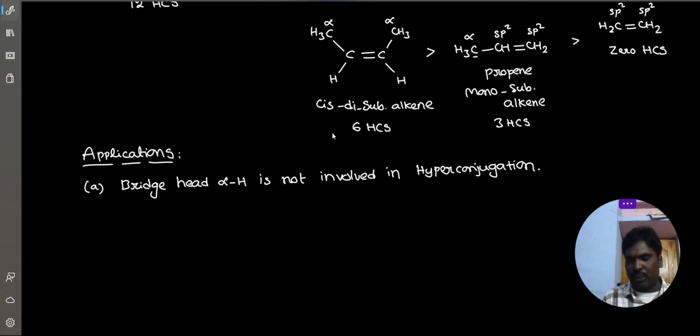Very important point: bridgehead alpha hydrogen is not involved in hyperconjugation due to steric repulsive forces.